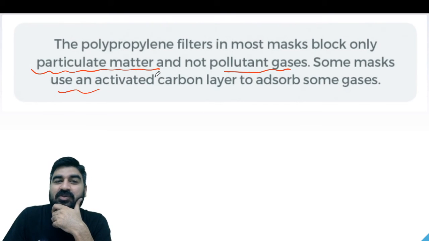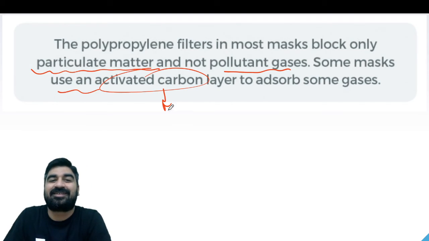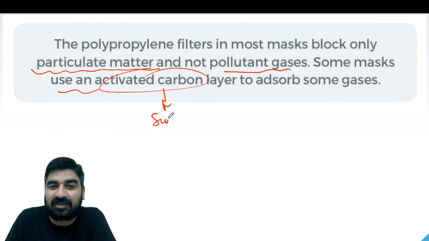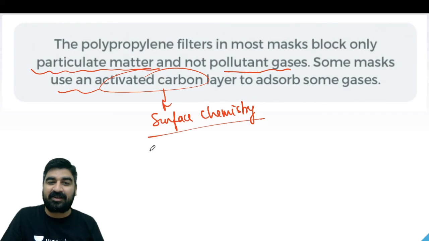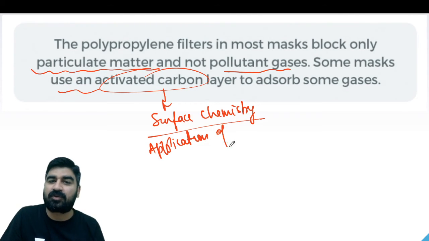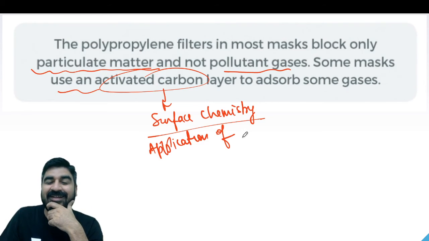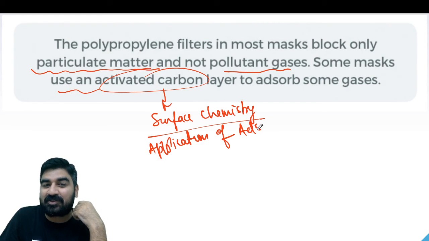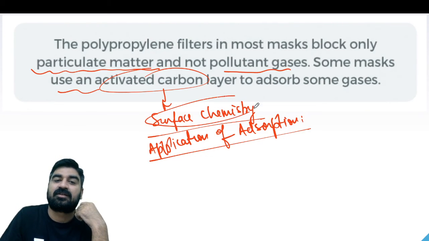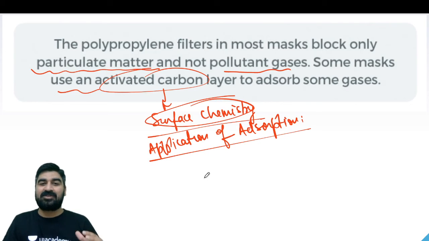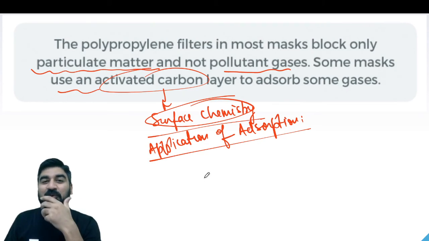So guys, some masks use activated charcoal, right? You might have studied it in surface chemistry. I hope now you remember it. In surface chemistry you might find its application of what? Tell me guys. Application of adsorption. In applications of adsorption, yes, there is a point that charcoal is used in the masks that are used in the coal mines.